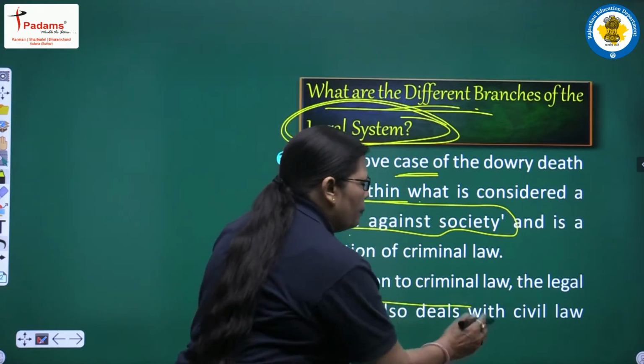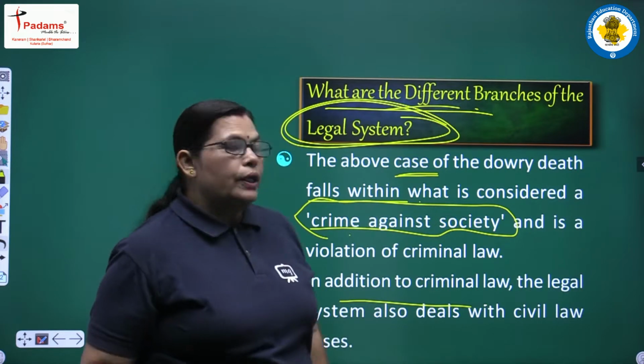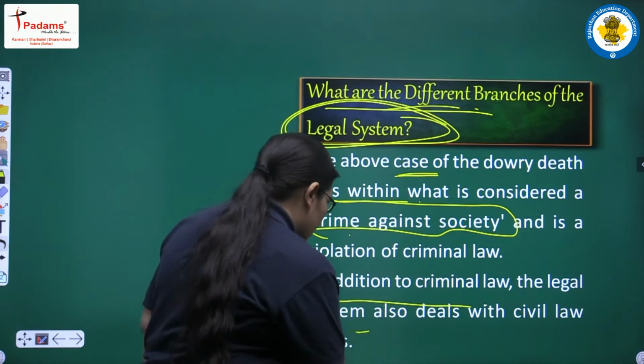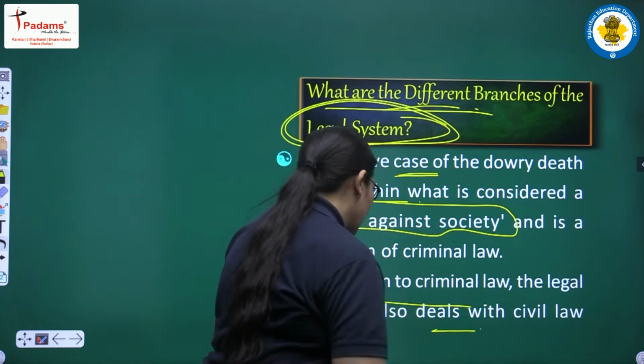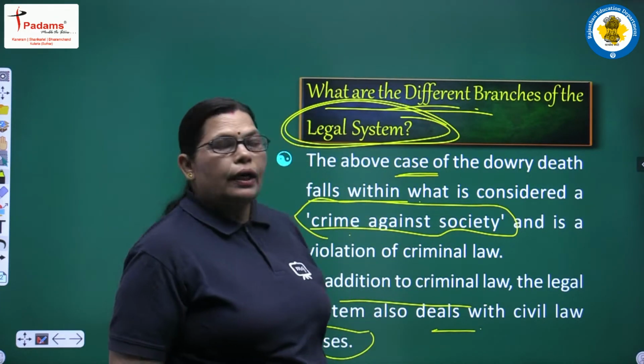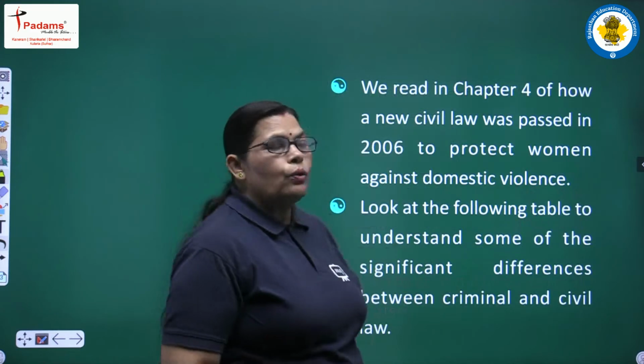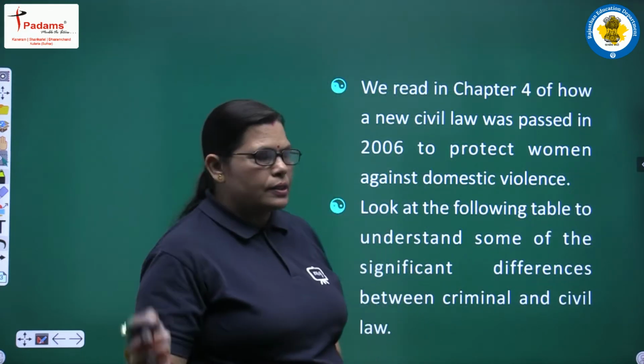In addition to criminal law, the legal system also deals with civil law cases. How are civil law cases handled?